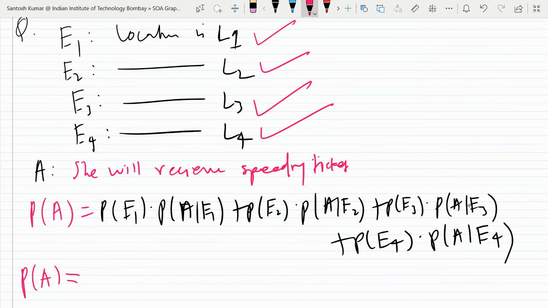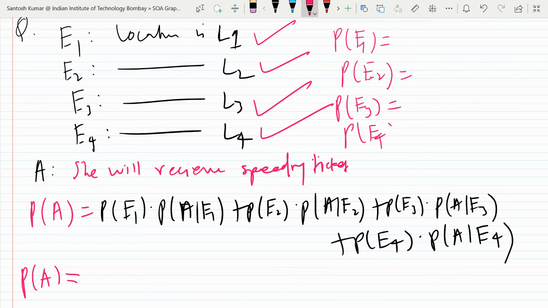So just put it. So what do we need? We need probability of E1. We need probability of E2. We need probability of E3 and we need probability of E4. So let us find the value of each separately.